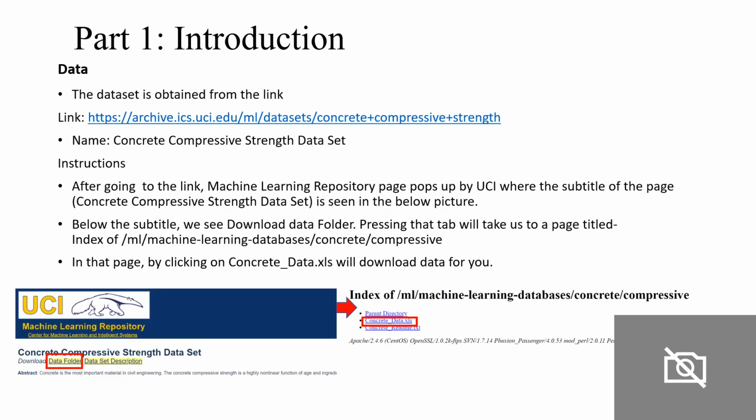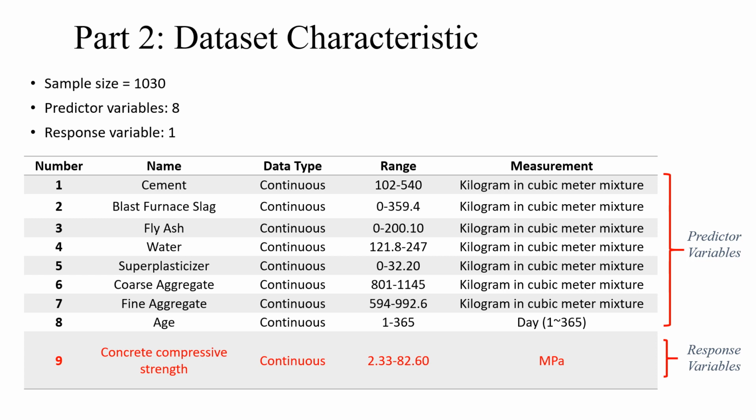The data was obtained from the following link, and clicking the link will lead you directly to the UCI machine learning repository. The name of this dataset is Concrete Compressive Strength. Follow the instructions below and you will be able to find the data folder and download it. It is noted on the website that reuse of this database is unlimited with retention of copyright notice for Professor Aicheng Ye.